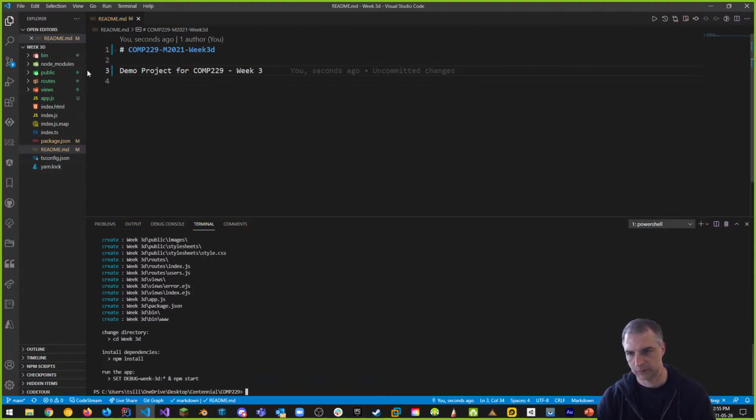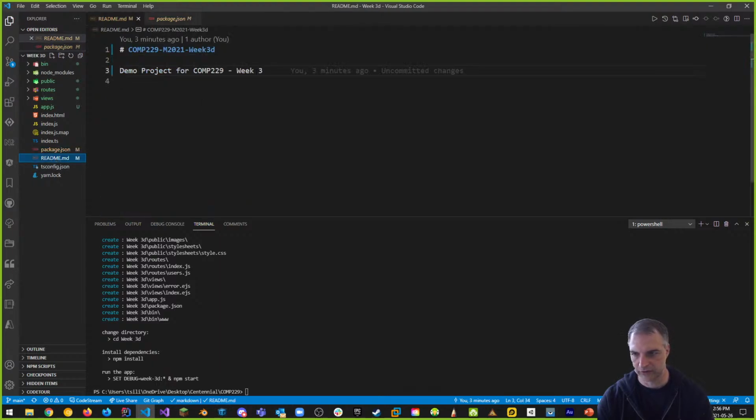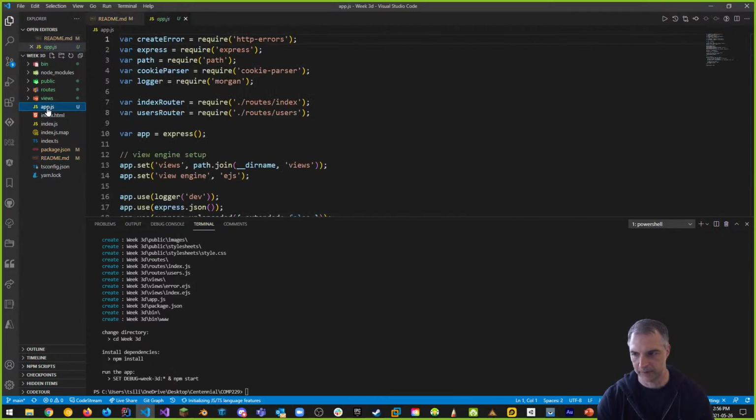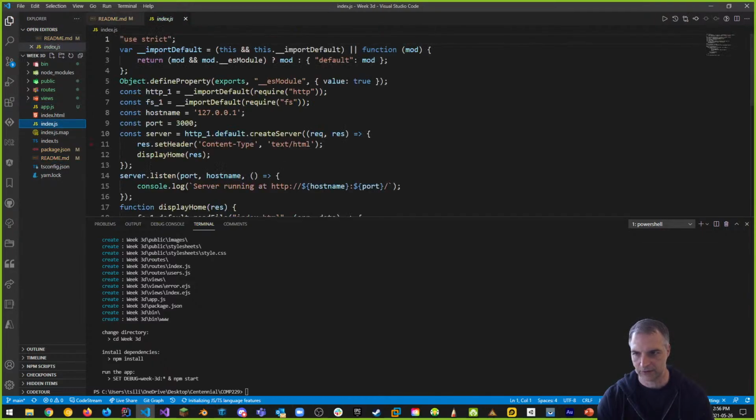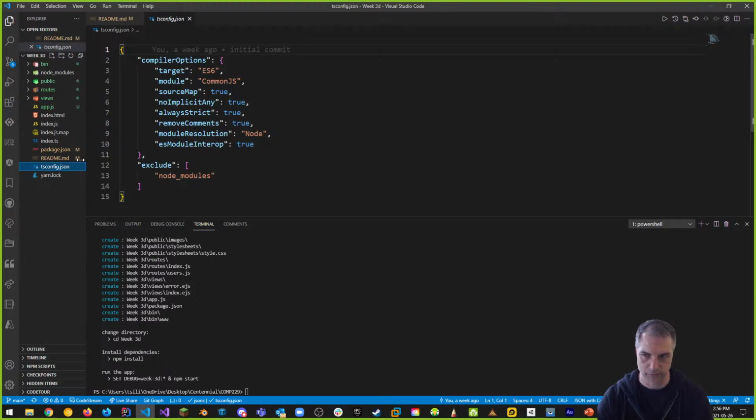All right, so this is what's happened, but we need to go in here now and change things because you notice that my package.json got modified. And also my readme.md got changed because I changed it. This has been updated, my app.js. I also have an index.js, which is still there, and an index.ts, and a tsconfig.json, which are still there from last week. This is why I wanted to do this. But this is the structure that we have right now, and it's not correct. But we're going to step forward with it and use this structure just for a second, and I'm going to give you the final version at the end of this session. Okay.